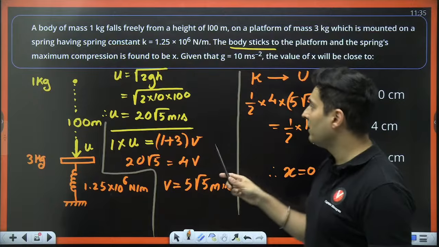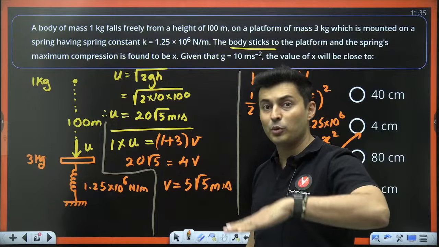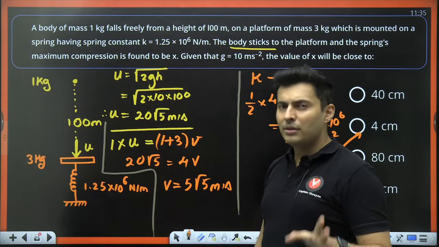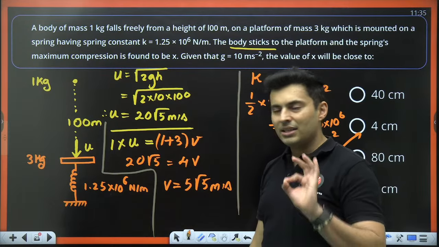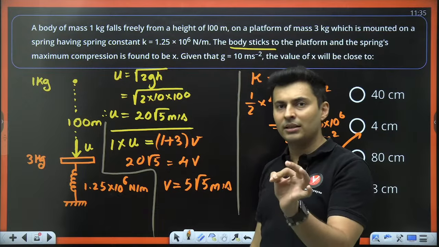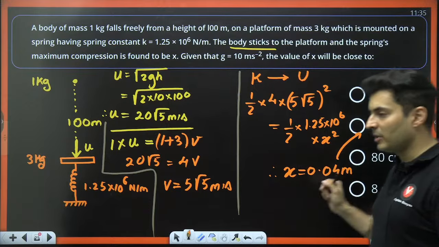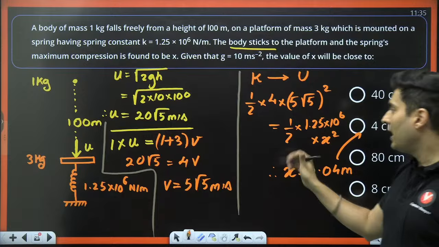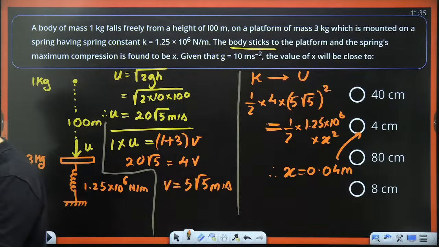Some of you will be like, sir, as the mass sticks and the spring compresses, won't the mass's potential energy also change? Answer is yes, but I will ignore it because the compression is so small, 4 centimeters, that the change in the gravitational potential energy as compared to the spring potential energy is negligible. So the change of the spring energy is much higher than the gravitational potential energy change. So I have ignored that particular part.